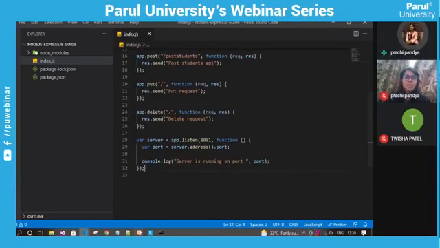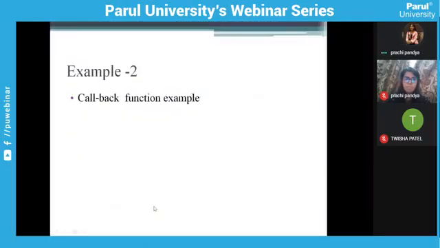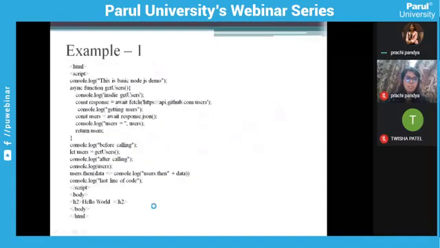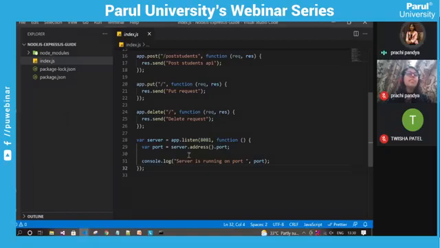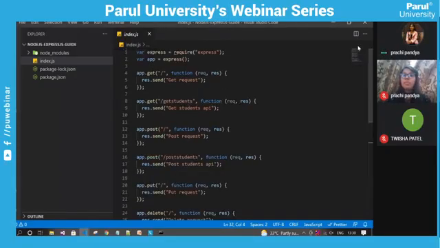I told you, as we saw in this particular diagram a few slides ago, that Node.js allows us to create a particular server, and that server is going to handle the request and response. So in this index.js file, we are creating our server. To create the server, we need to import this Express package. And in Node.js, we import any other package that we have installed as a dependency using the require statement.